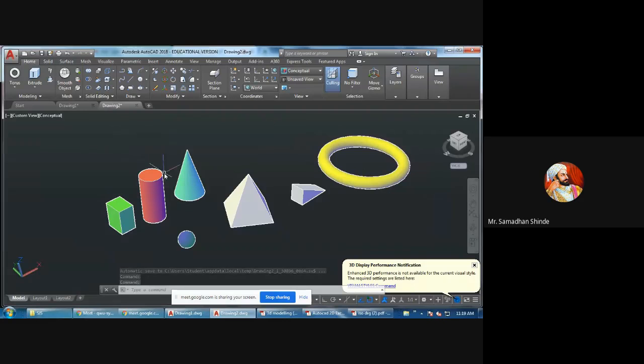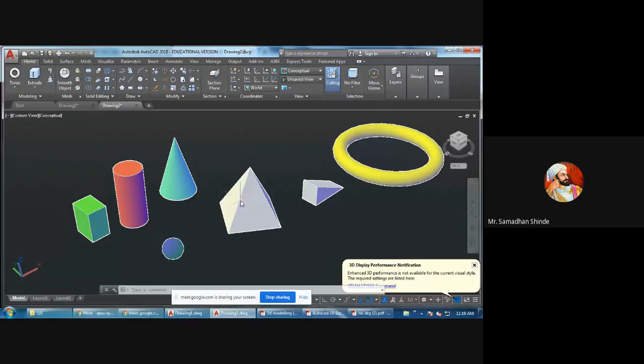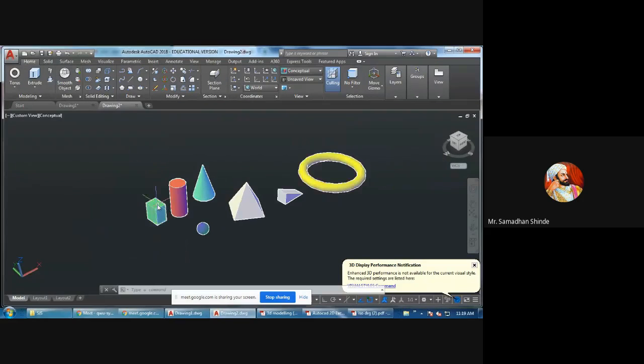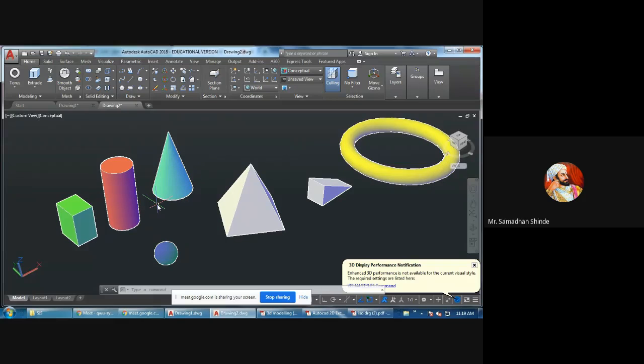So coming back to this, these are the basic primitives. One box we have drawn, cylinder, cone, sphere, pyramid, wedge, and torus. These are the only basic things. Suppose I want to draw a hexagonal prism. How can it be drawn here? Is it possible? Is it there in our basic primitives? Hexagonal prism. Can we draw a hexagonal prism?